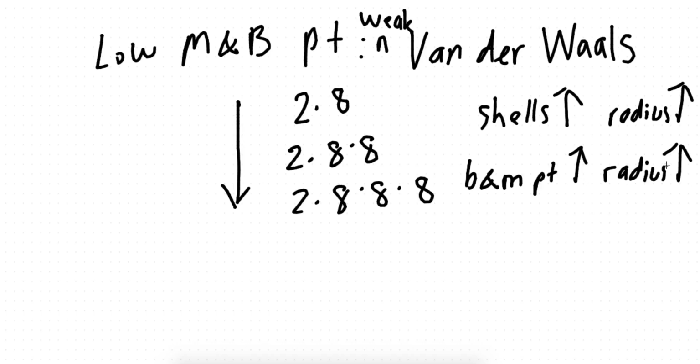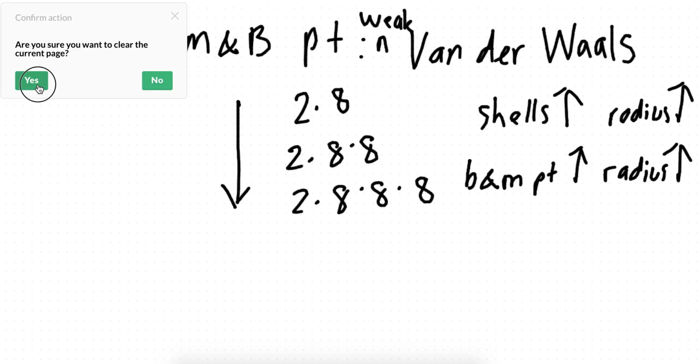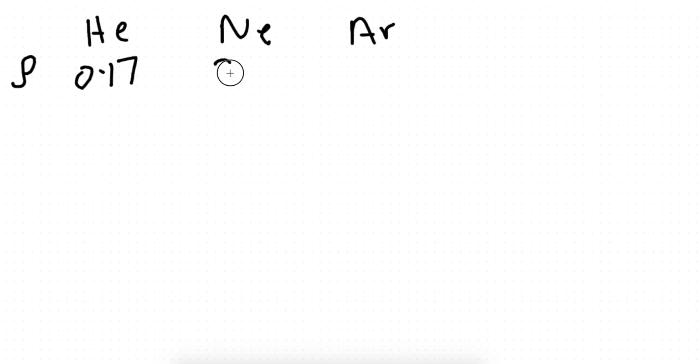So, I've stressed on a lot of this, guys. Let's move on. We understand melting and boiling point. Now, one more thing that is important to know is density. I've run out of space, so I'll create a new table. Helium, let's just look at three elements, guys. It's the same trend. Helium, neon, argon. We talk about the density. Density is rho, the symbol. So density 0.17 for helium. For neon, 0.83. For argon, 1.66. So basically, we can tell as you go down the group, the density increases.